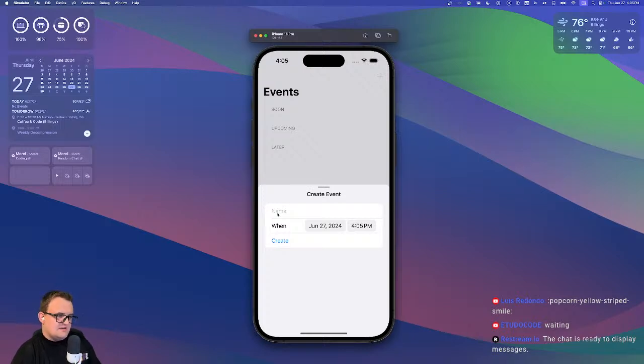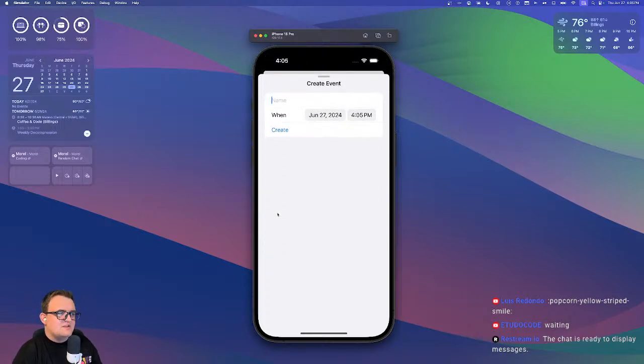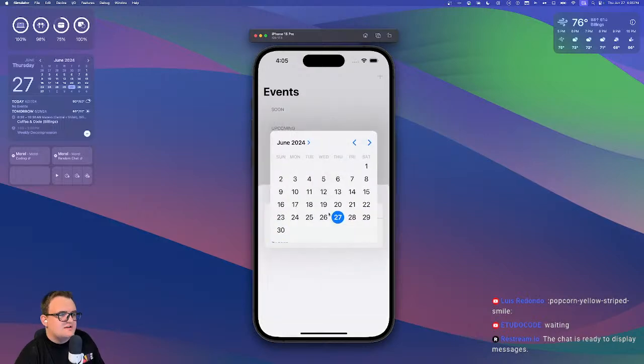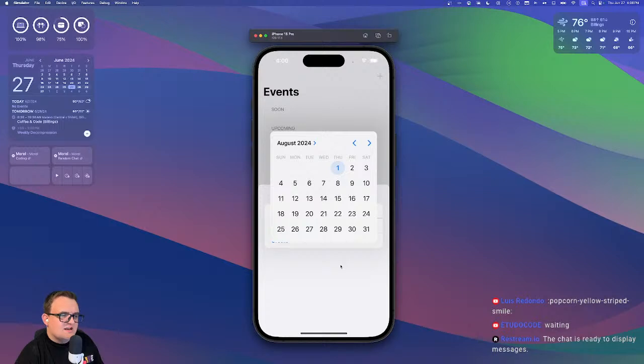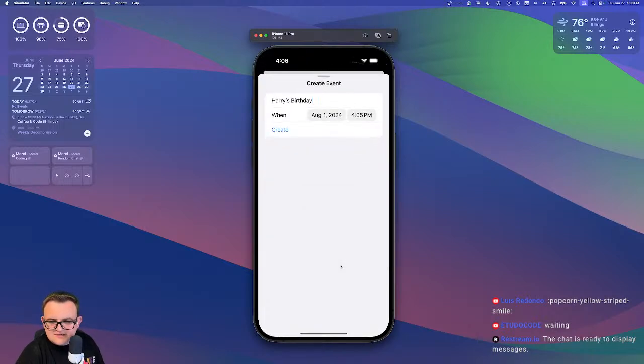I like to test, by the way, with Harry Potter characters. So this is Harry's birthday. Pop quiz, when is Harry Potter's birthday? Does anyone know? I believe it's August 1st. Isn't that kind of a plot point? And then they go to school on September 1st. Isn't that how it works?